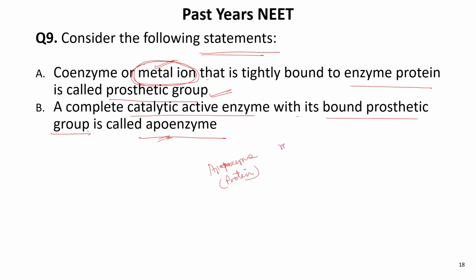Apoenzyme is just the protein part. The metal is the prosthetic group, or the coenzyme as a prosthetic group. When joined together, they form the holoenzyme. Holoenzyme.